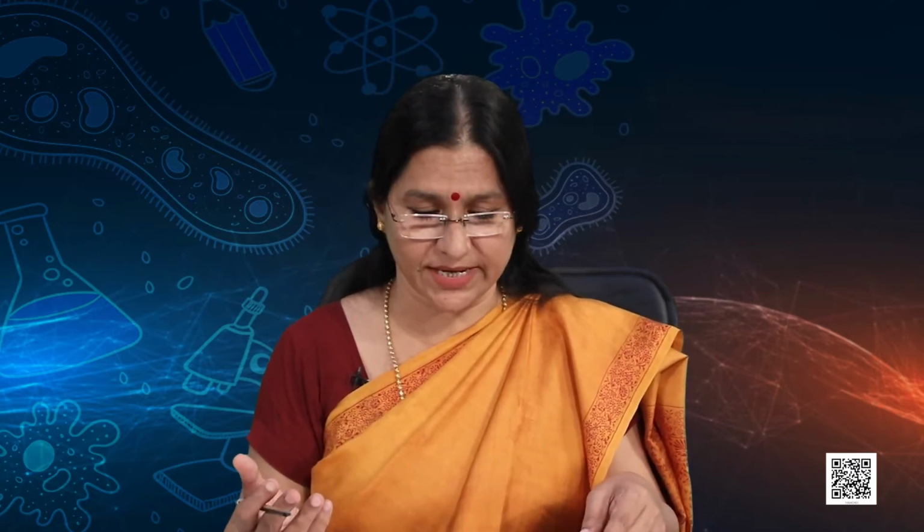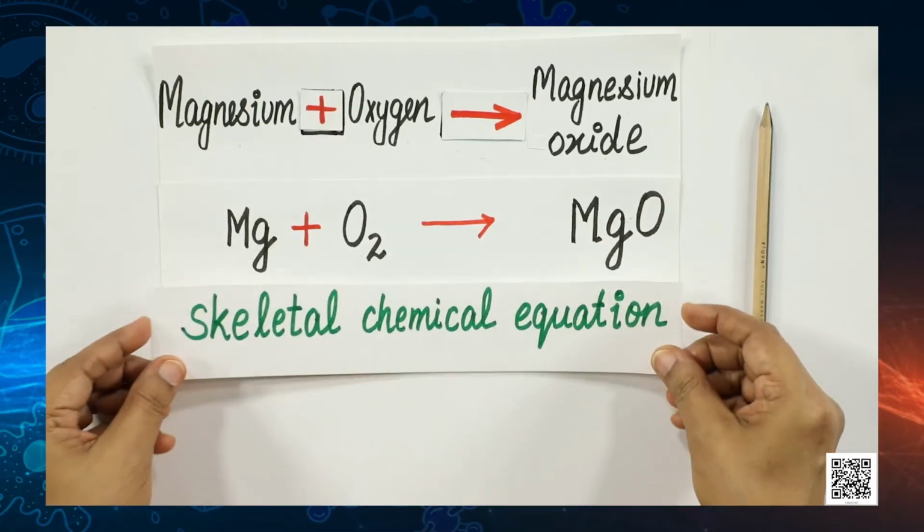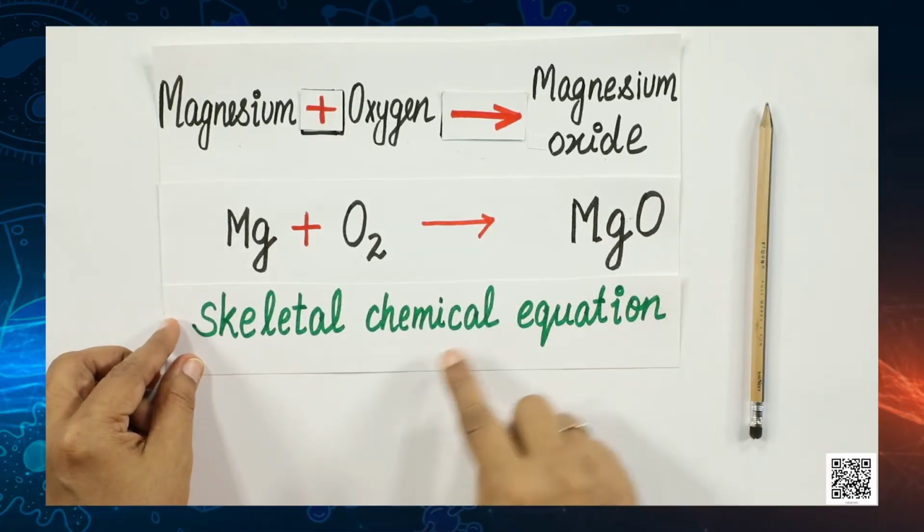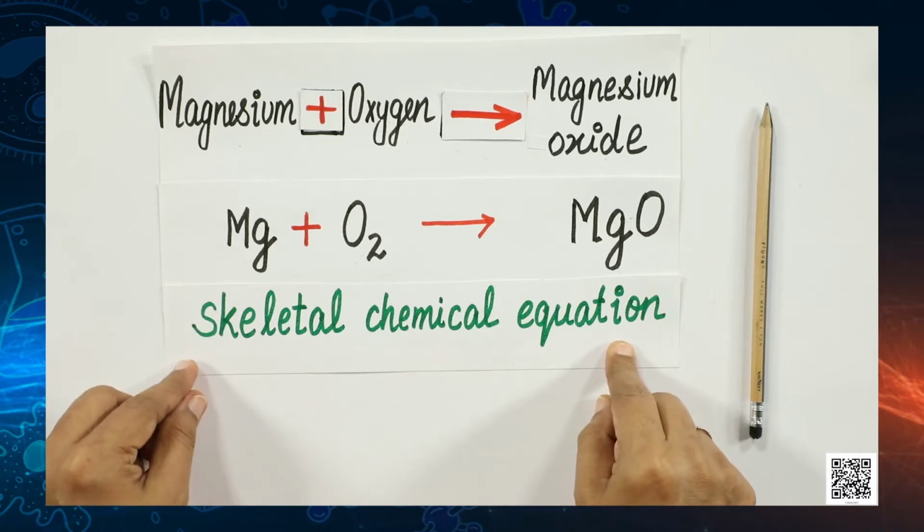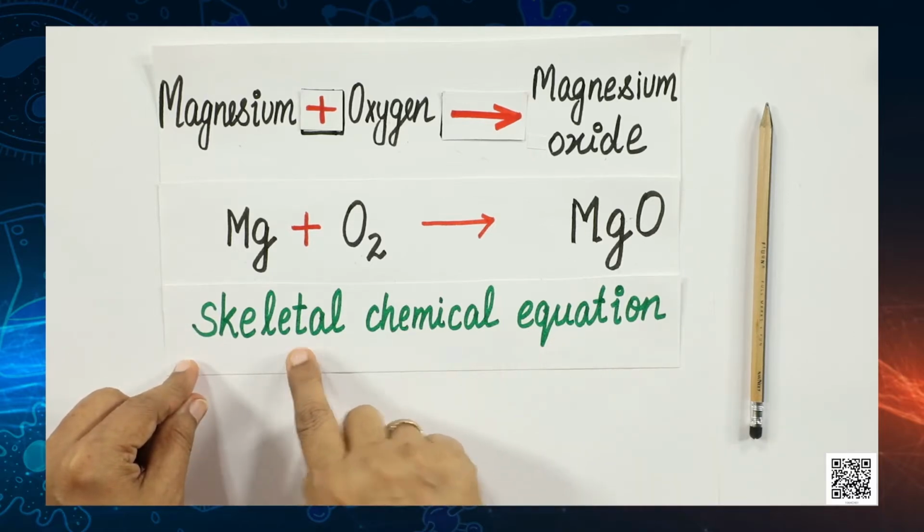And what will such an equation be called? Because it is unbalanced, mass also is not the same on both the sides. So, such an equation is called a skeletal chemical equation. This equation, because it is not balanced, is a skeletal chemical equation. Now, can you recall the law of conservation of mass you learnt in class 9th? What did it say?